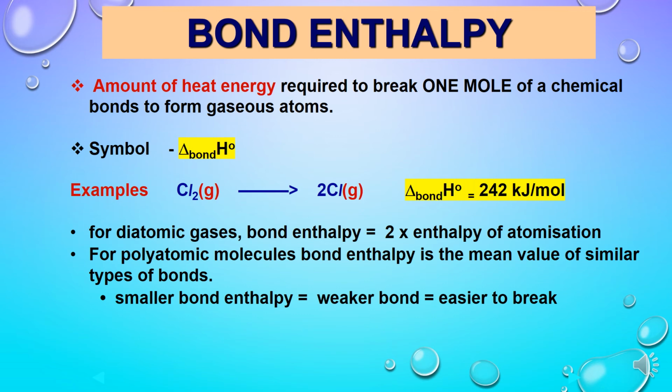So this is equivalent to the bond enthalpy if a substance is a diatomic gas. But for polyatomic molecules, the bond enthalpy is actually taken as the mean value of all similar types of bonds present in that particular molecule. And the smaller the bond enthalpy, the weaker the bond, and the easier it will be to break that bond.